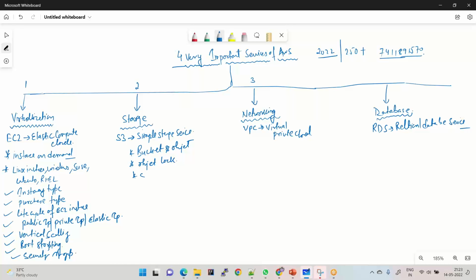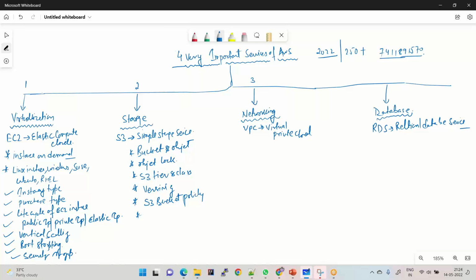Then we have S3 tiers or classes, which we need to learn. Topics like versioning are very important, and a must-ask interview question. S3 bucket policy is also very important. Guys, whatever topics I'm writing and telling you are very important with respect to interviews. If you are preparing for your interview, please go through S3, and you can check videos about these topics on the channel itself. I will be creating separate videos for all these topics.